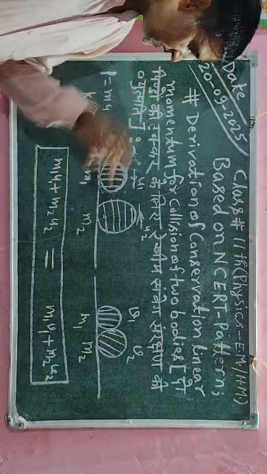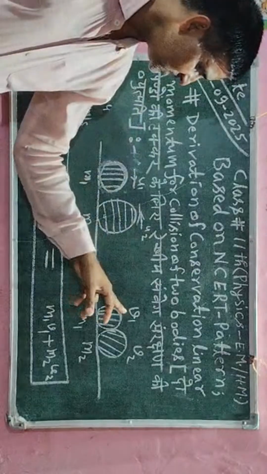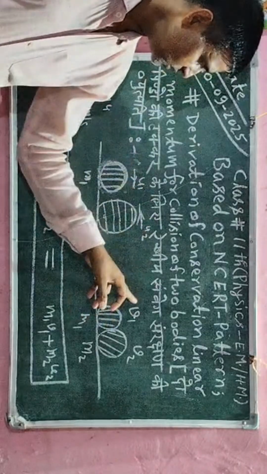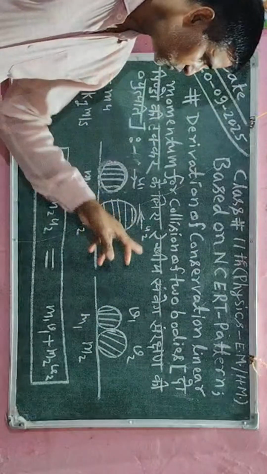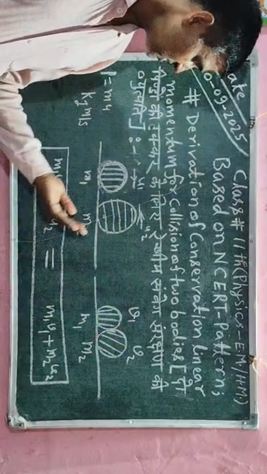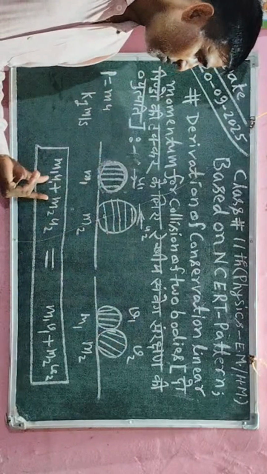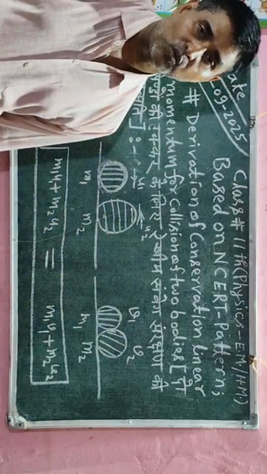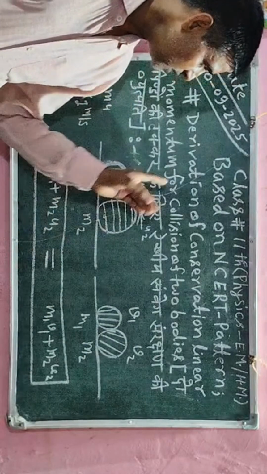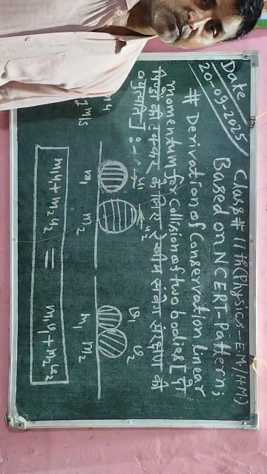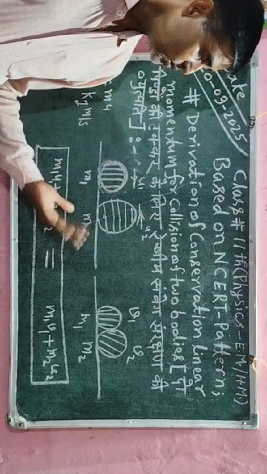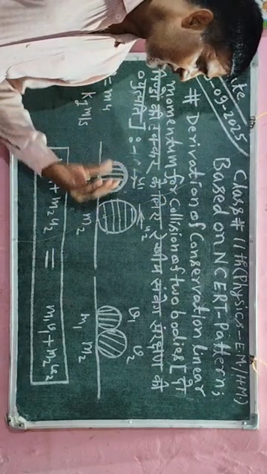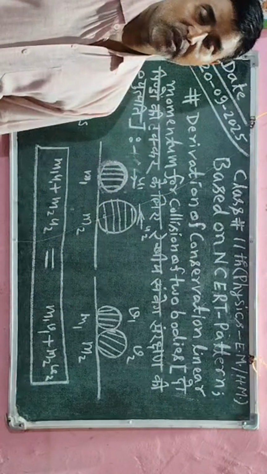After the collision, the first object has changed velocity from u1 to v1 and velocity u2 to v2. This is the momentum before the collision and this is the momentum after the collision. According to the law of conservation of linear momentum, before the collision and after the collision the total momentum will be the same.